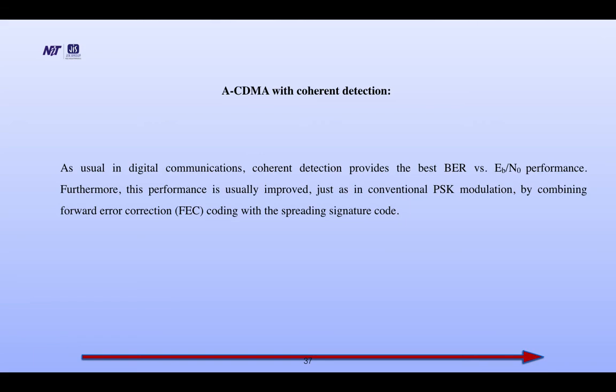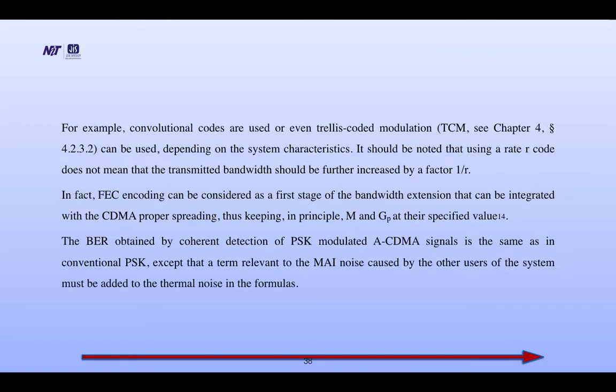ACDMA with coherent detection. As usual in digital communication, coherent detection provides the best BER versus Eb/N0 performance. Furthermore, this performance is usually improved, just as in conventional PSK modulation, by combining forward error correction (FEC) coding with spreading signature code. For example, convolution codes are used, or even trellis coded modulation (TCM) can be used depending on system characteristics.